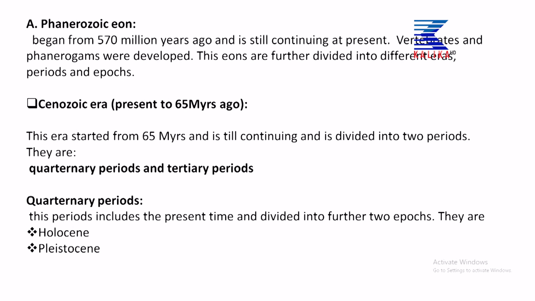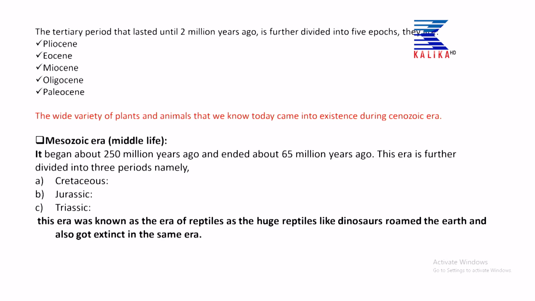This era started from 65 million years ago and is still continuing and is divided into 2 periods. They are the quaternary period and the tertiary period. In yesterday's class also we discussed this. The quaternary period is further divided into 2 epochs. They are Holocene and Pleistocene. Similarly, the tertiary period that lasted until 2 million years ago is further divided into 5